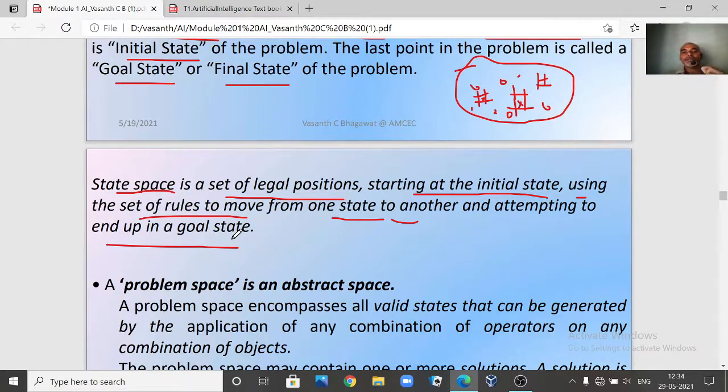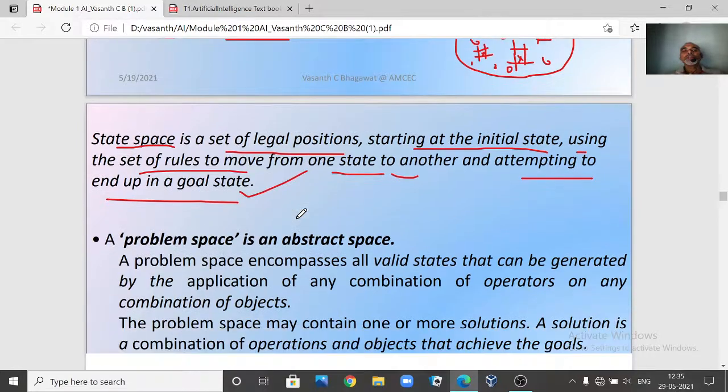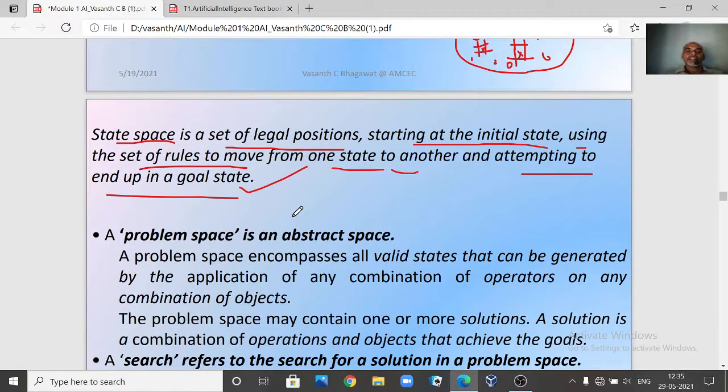Say in the examination they may ask you a question: define a state space search. How are you going to define it? A state space search is nothing but a set of legal moves or legal positions starting from an initial state. Using a set of rules, we move from one state to another state such that we are attempting to end up at the goal state. This is how we define a state space search.